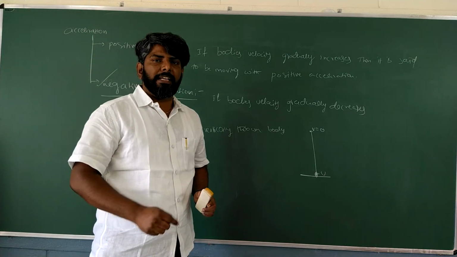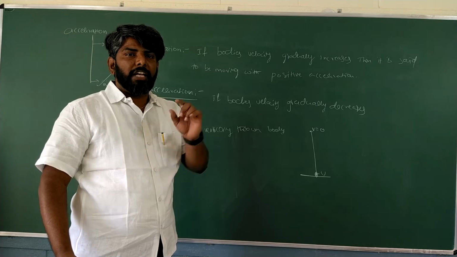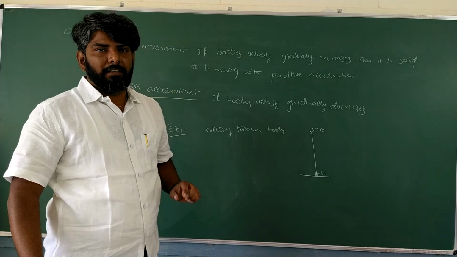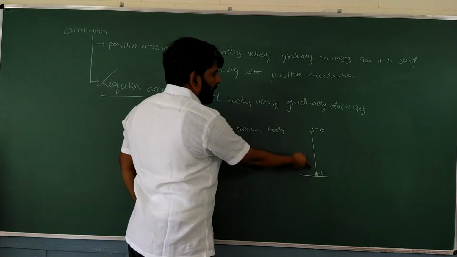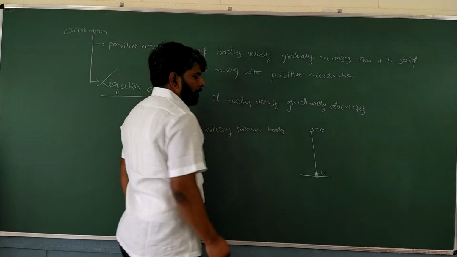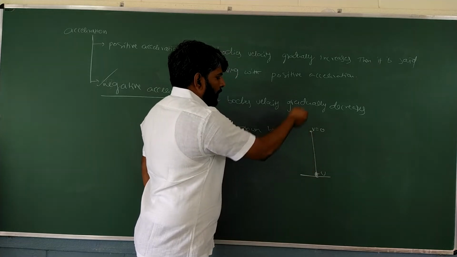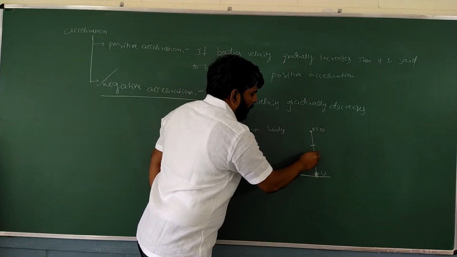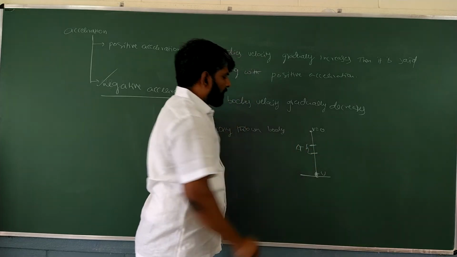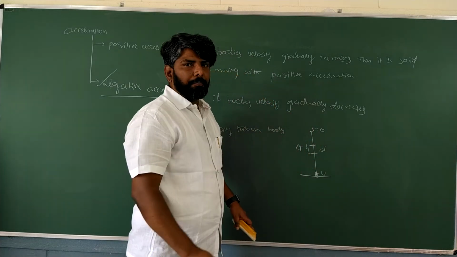Instantaneous acceleration means the acceleration of the body, that means the change in velocity of a body at a particular time interval. For example, in this vertically upward thrown body case, there is an initial position and a final position. In this total situation, at a particular point, at a particular time delta t, I want to know the change in velocity delta v.